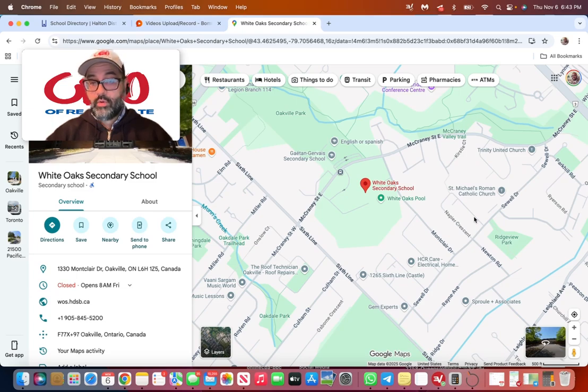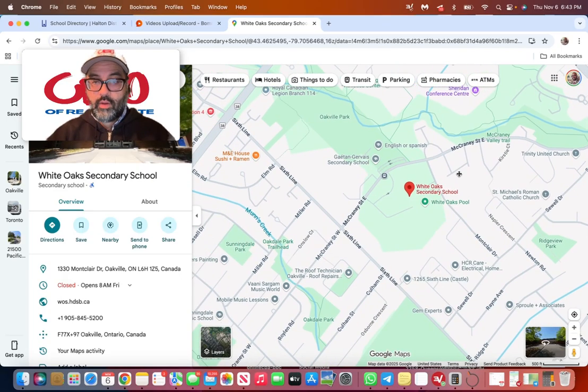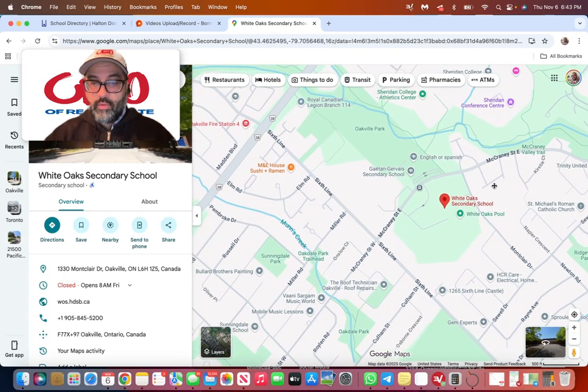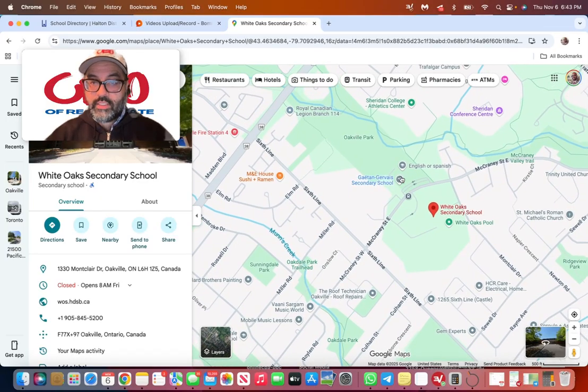It's got the IB program, so it's a school that people want to be in the catchment area to go to. So White Oaks, an interesting little tidbit here that not a lot of people know if you're not from Oakville, little Oakville history. I can't make it out here on the map, but White Oaks has a North Campus and a South Campus.